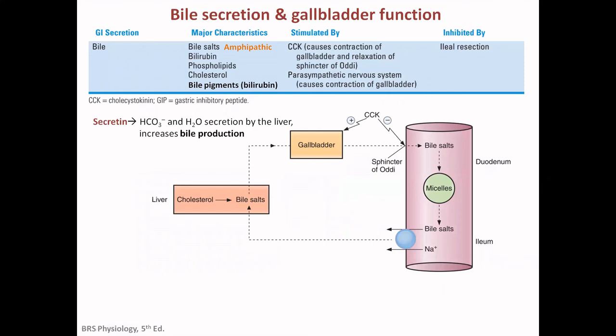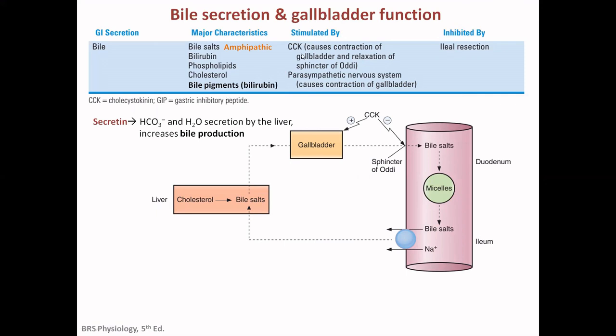Next is the bile secretion, the gallbladder function. This is the composition of the bile salts, which are amphipathic, meaning they have a hydrophilic portion and a hydrophobic portion. Because of that, there is a micellar form, and that helps in the emulsification of the fats. Then there are the bilirubin, phospholipid, cholesterol, and bile pigments. Those are examples of the bile components.